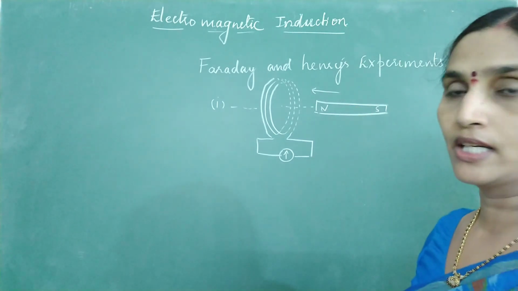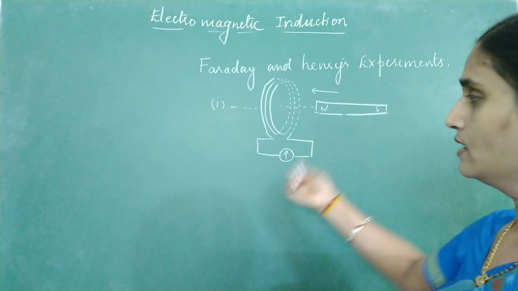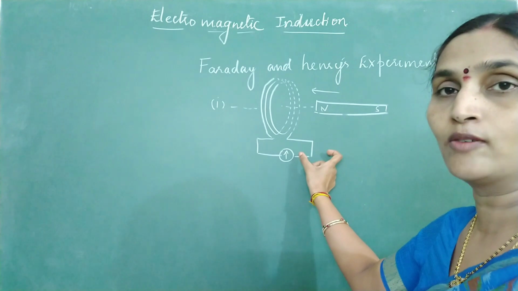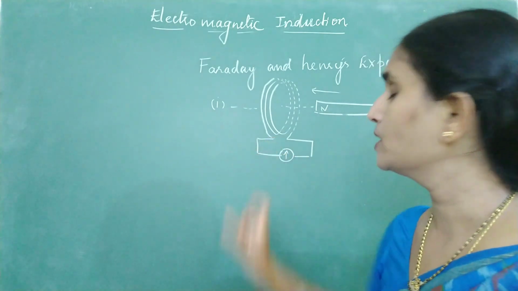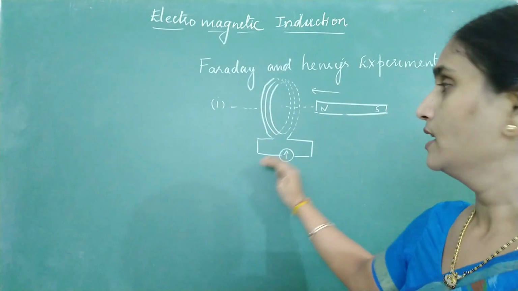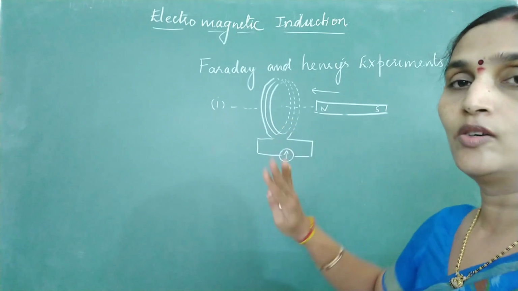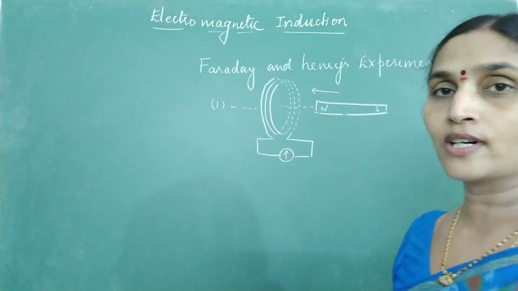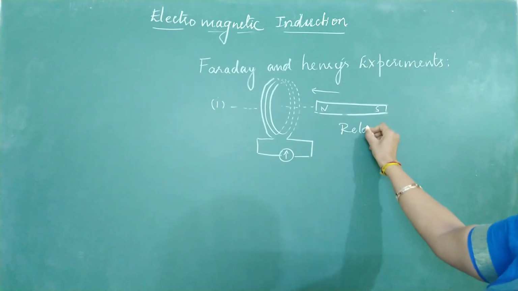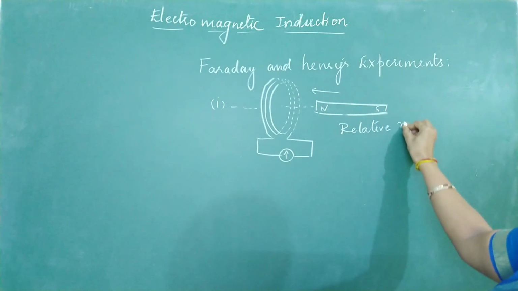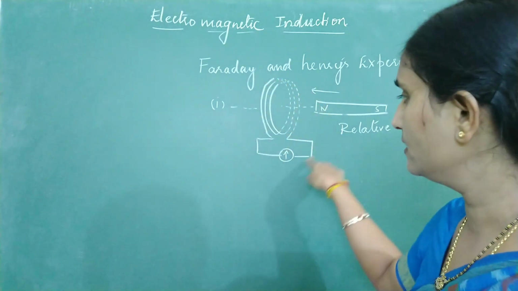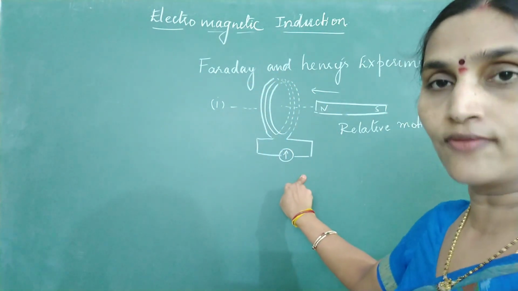Then they repeated the experiment by keeping the magnet stationary and moving the coil. When the coil is moved close to the magnet, there was a deflection in the galvanometer. When the coil was moved away from the magnet, there was also a deflection. But when both of them are stationary, no deflection was observed. So what is the first experimental observation? A relative motion between the magnet and the coil induced a current in this closed loop. So this was the first experiment.